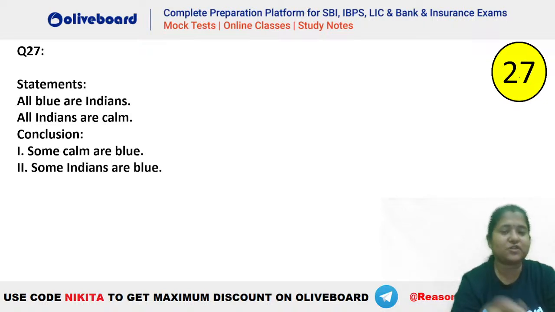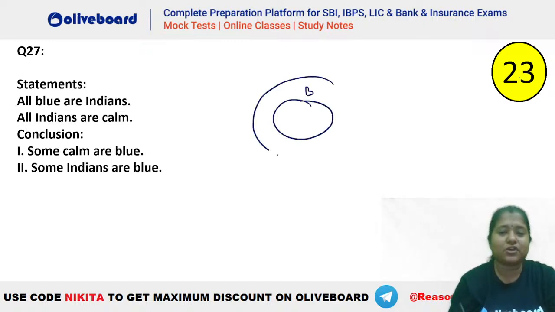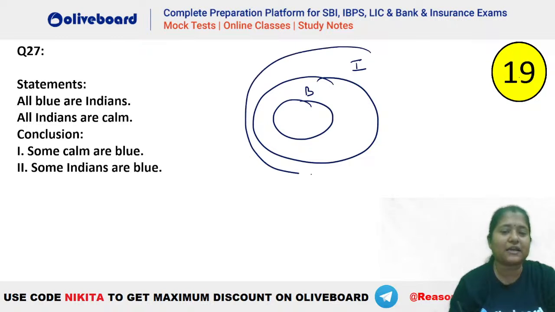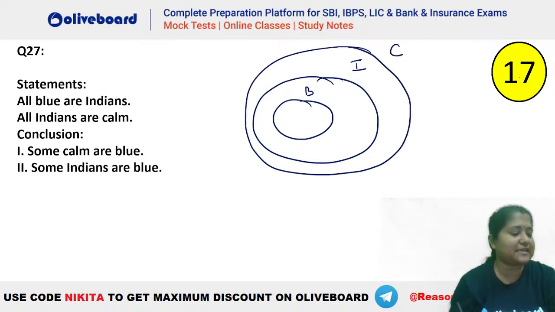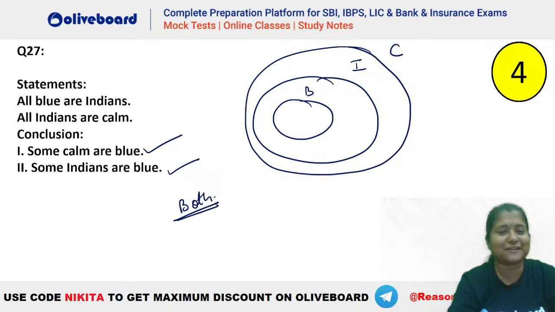Let's see. Most of us are getting both. All blue are Indians, right? Let's say this is blue. So all blue and Indians will be like this. All Indians are calm. So all Indians are calm will be like this. A very easy diagram. Okay. Some calm are blue. Yes, you can see that's definitely true. Some Indians are blue. That's also definitely true. So the answer to this question will be both 1 and 2. Very, very easy question. So both would be definitely right.